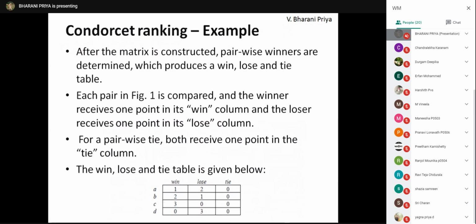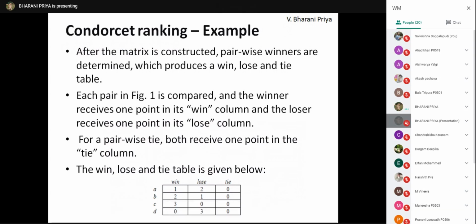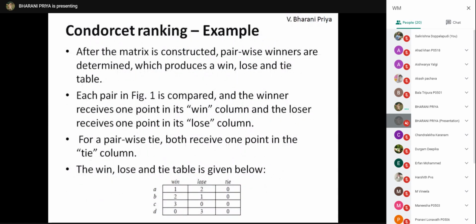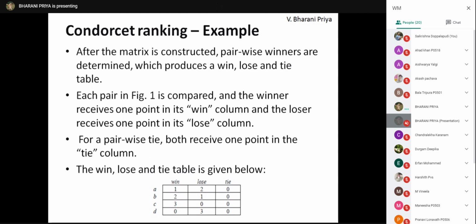Shall I proceed? Okay, right. Now you need to rank the pages. To rank the pages, first you go with winning. So who is the winner here? Rank the ABCD. C, B, A, D. Right? C, B, A, D.